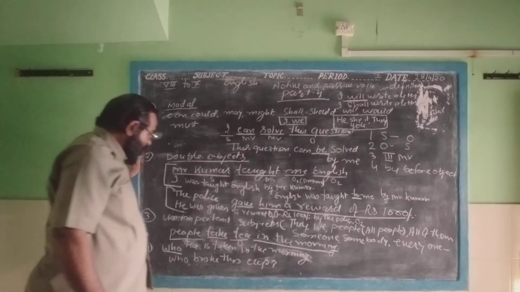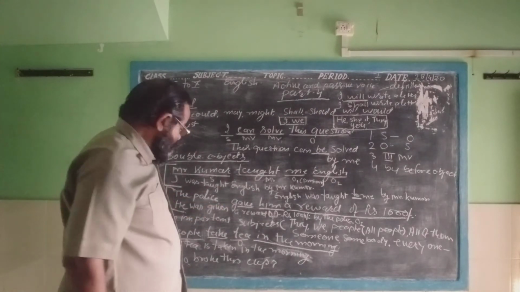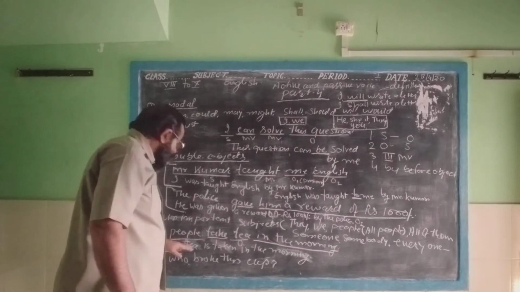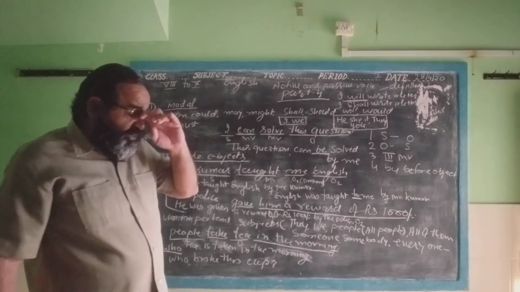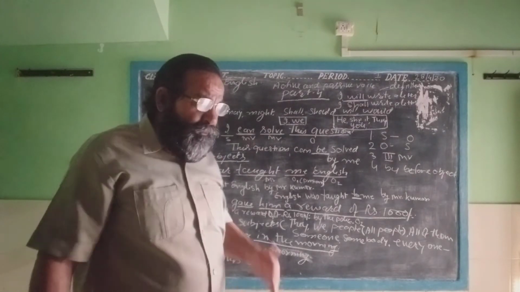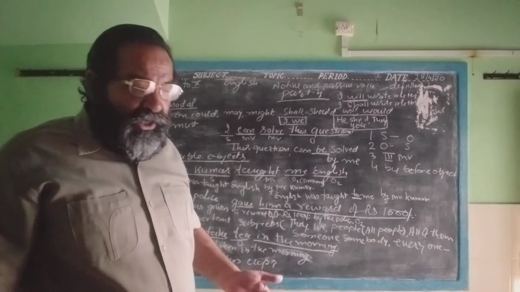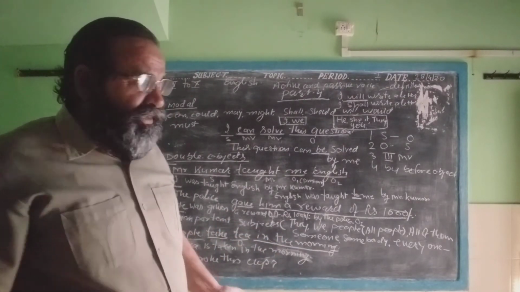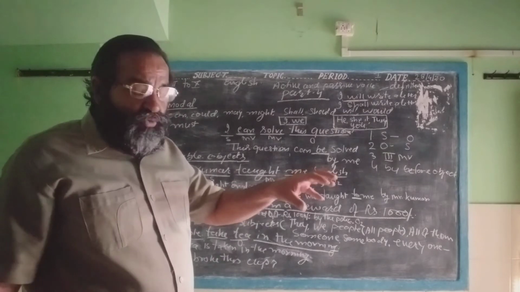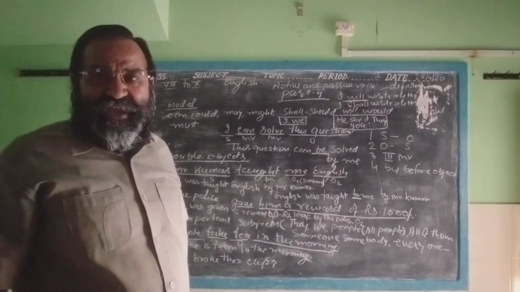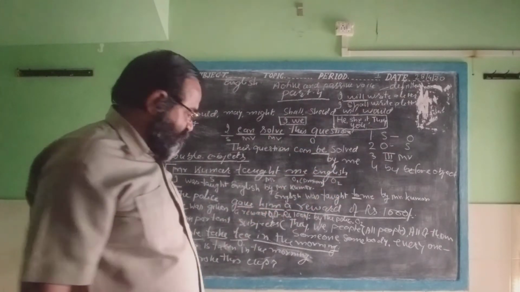Now I think you have understood it. Fourth is who. When you change the active sentence with a WH word into the passive sentence, you will write the same WH word at the beginning of the sentence as it is written in the active sentence.